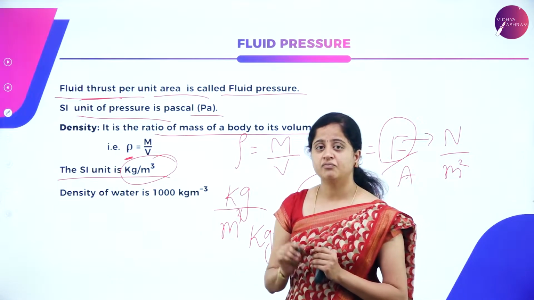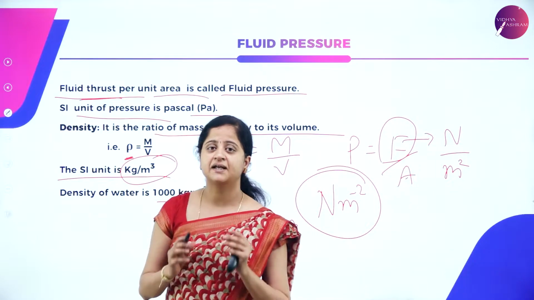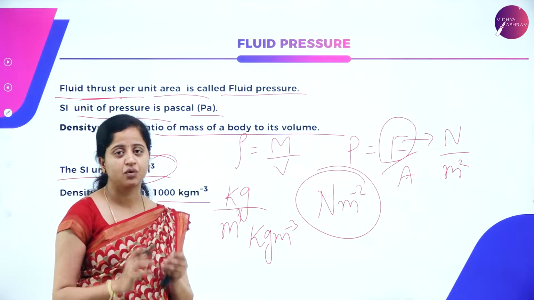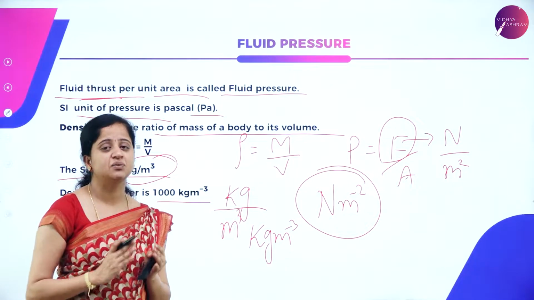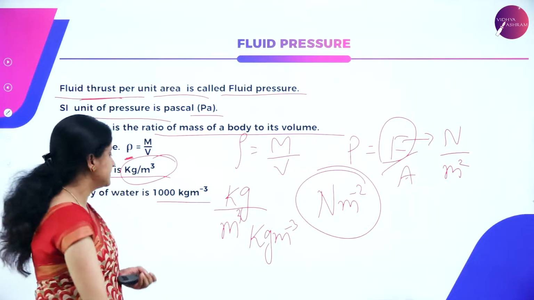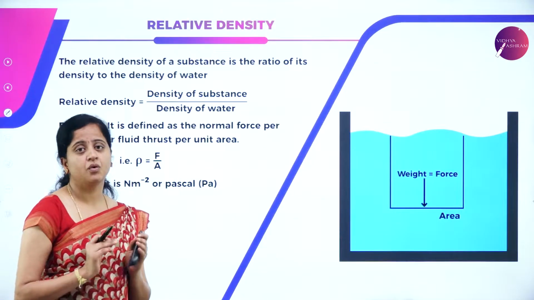The density of water is 1000 kg per meter cube. So in the study of fluid mechanics, the ideal fluid we consider is water, since it is very much familiar and also it is very easy to understand its characteristics. So the density of water is 1000 kg per meter cube. Now we got to know what is density.